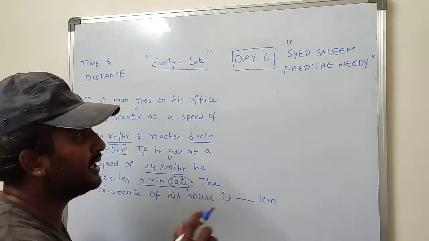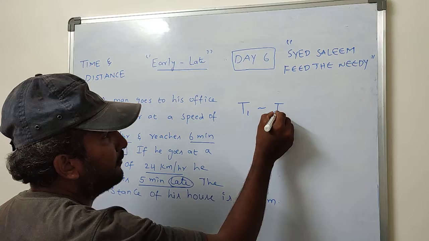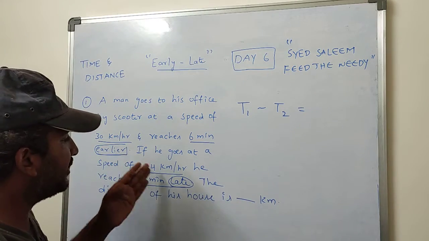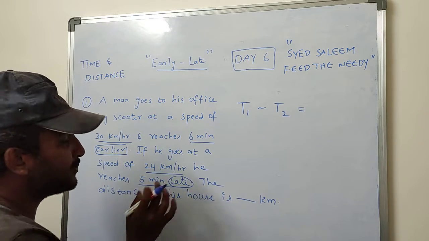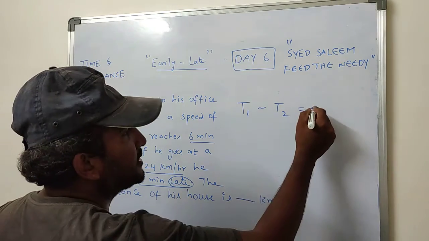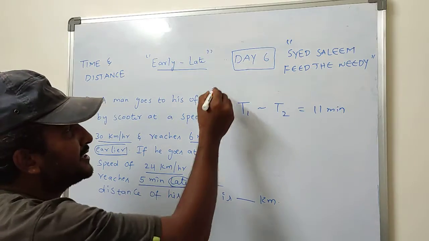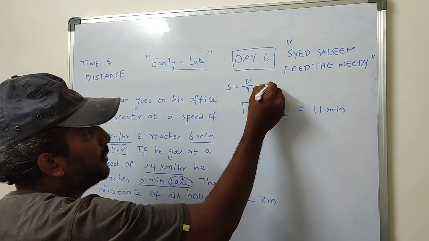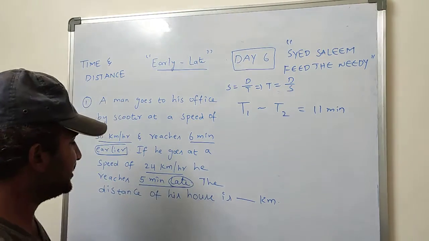Always remember this very important keyword: time 1 minus time 2, which equals 6 minutes plus 5 minutes, because the earlier-late combination is there, which equals 11 minutes. Now we know that speed is equal to distance by time, therefore time is equal to distance by speed. We don't know the distance.